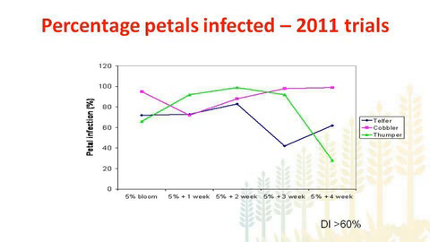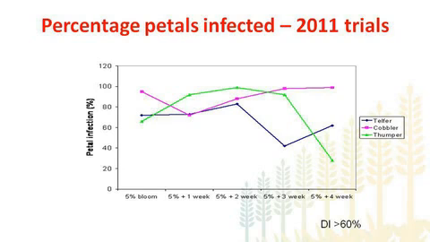So if you look at this data, in the case of Cobbler, which is a medium maturity variety, the level of petal infection was very high at 5% bloom, and it reduced to 80% when we took samples one week after 5% bloom, and then it continued to increase steadily until it reached just around 100% four weeks after 5% bloom.